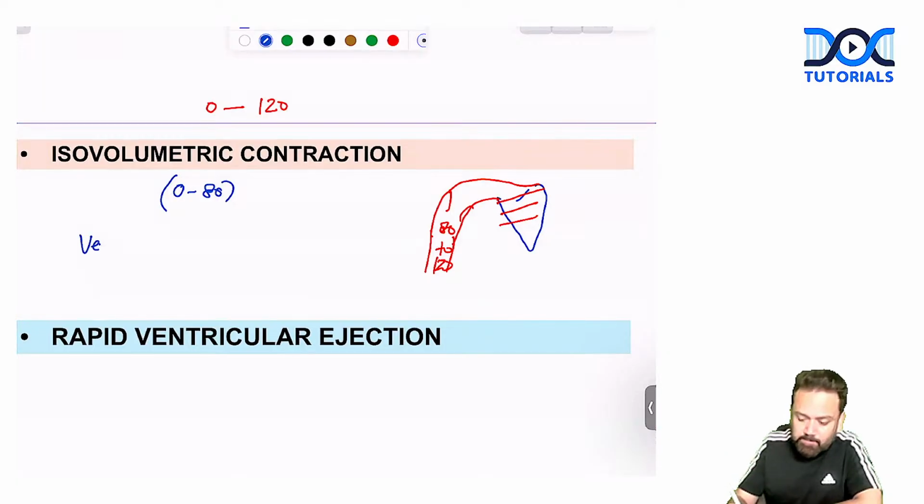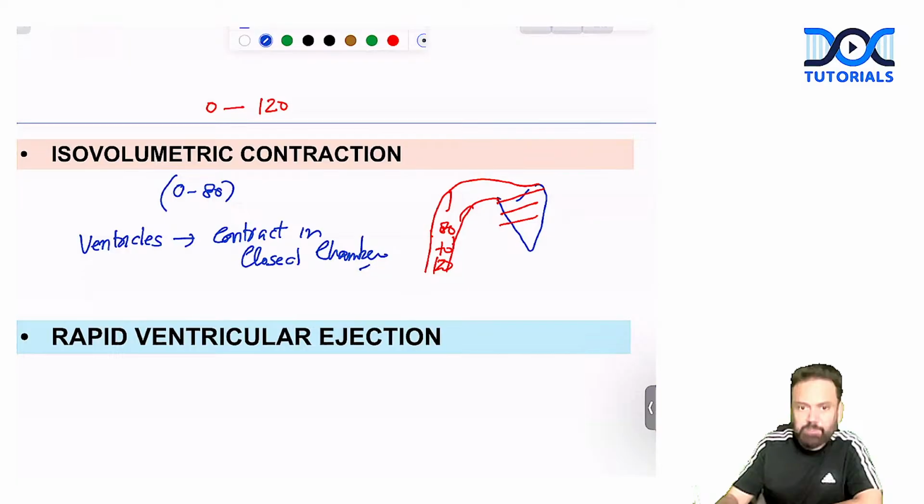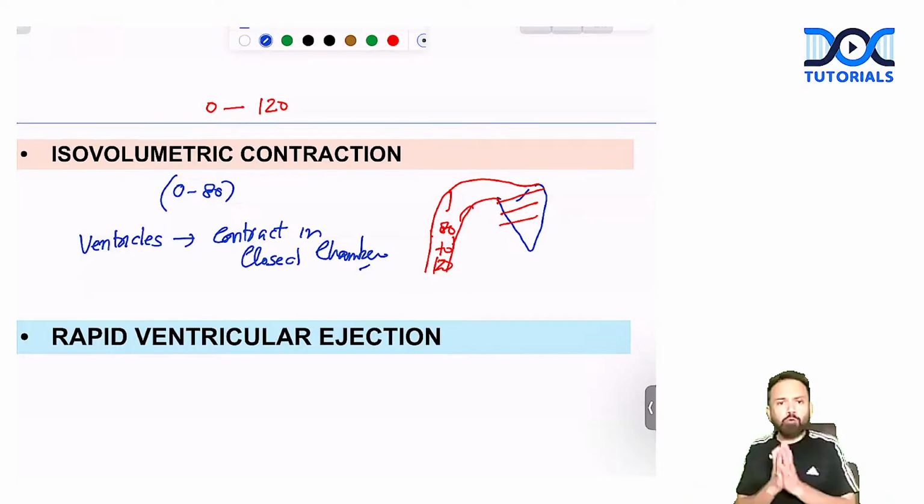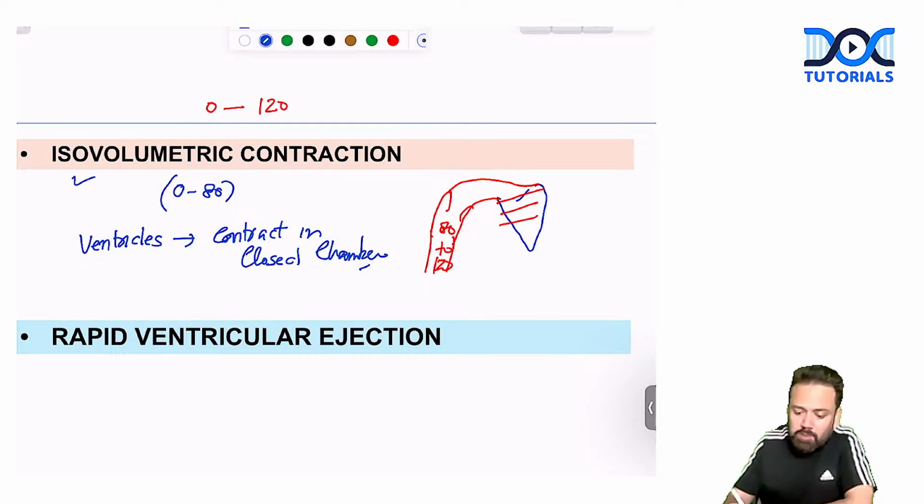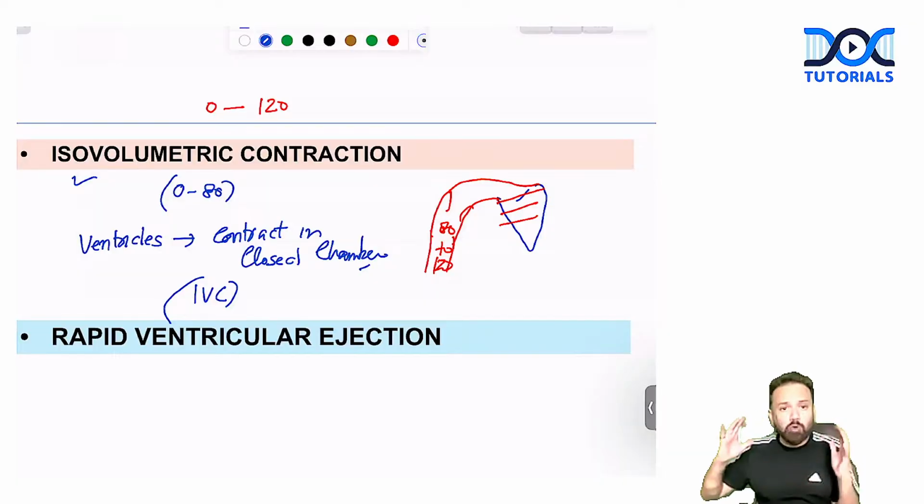So ventricles are going to contract in a closed chamber. That is why, doctors, it is called isovolumetric contraction. So when ventricles are contracting from 0 mm of Hg up to 80 mm of Hg, ventricles will contract in a closed chamber, and as ventricles start contracting, the AV valve will close.